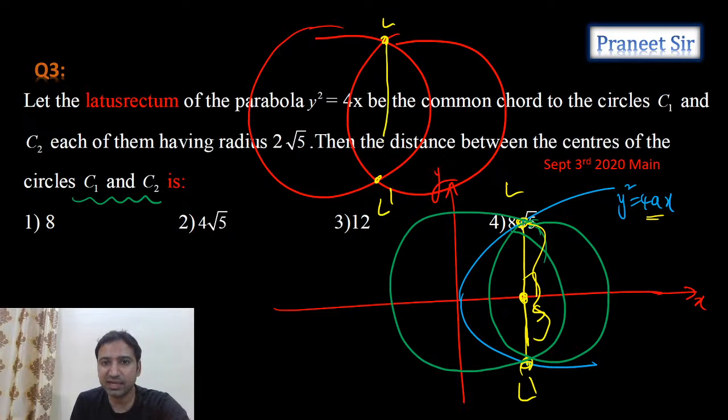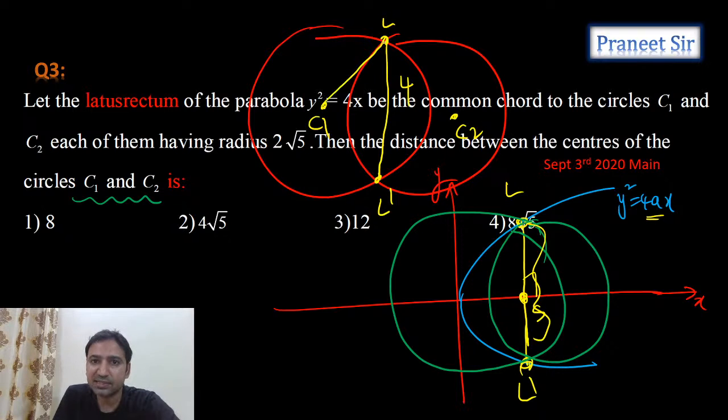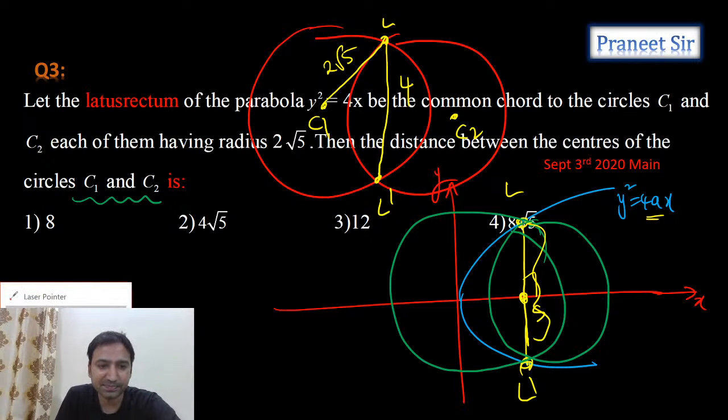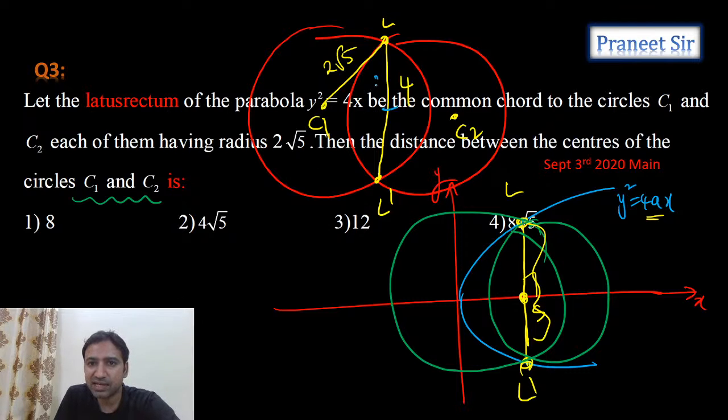This length we calculated as 4 units, and the radius we know. Let's take this one as C1 and this one as C2. If you take this triangle, the radius is given as 2 root 5. Half of this length we know is 2 units only. Now let's calculate this length, so let's take it as D.